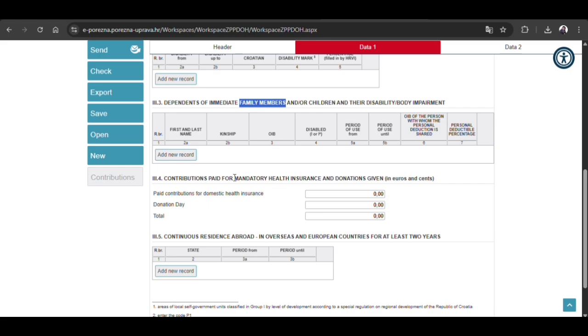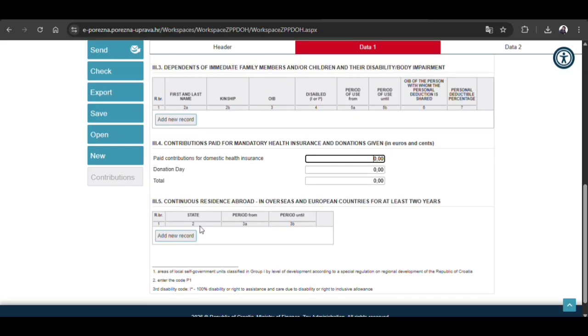Then the fourth one, mandatory health insurance. The employer pays 16.5% regular health insurance, so that is not entered here. If you pay additional mandatory health insurance, you need to enter here.